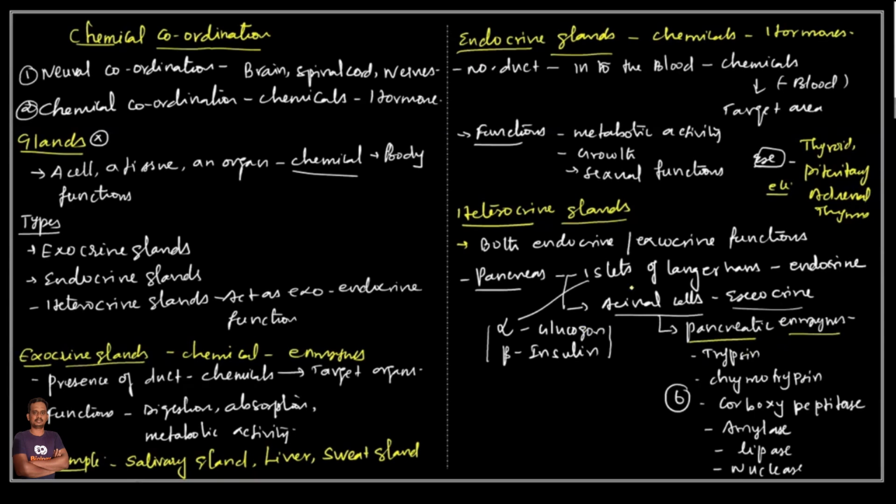But the endocrine part is located in the islets of Langerhans, made of alpha and beta cells. Alpha cells and beta cells secrete glucagon and insulin respectively. These are the hormones. Because of this, the pancreas, being both exocrine and endocrine, is called a heterocrine gland. Okay, and we move on to another heterocrine gland. After the pancreas, the second is the testis.